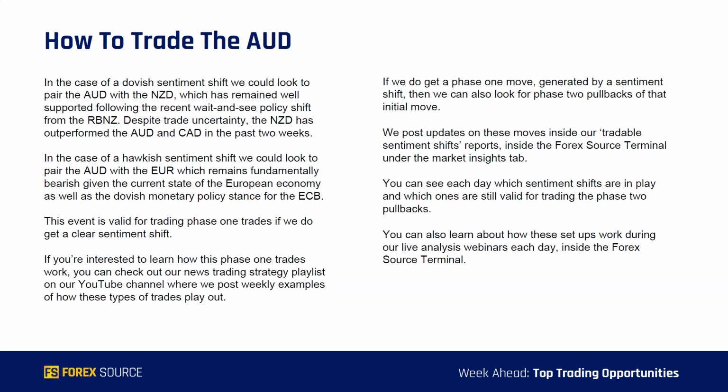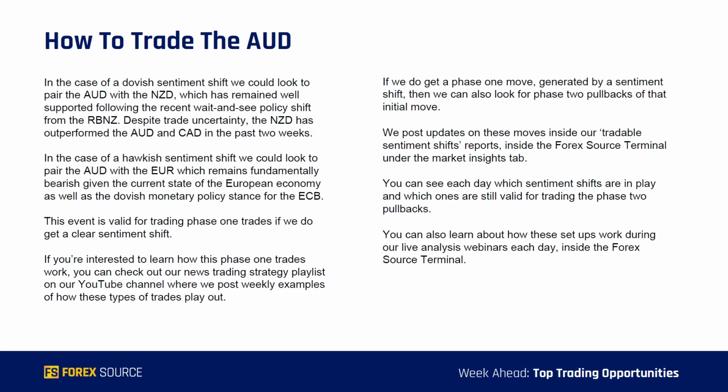How to actually trade the Aussie, which pairs to pair with the Aussie in case of a dovish or hawkish sentiment shift. Now, in the case of a dovish sentiment shift, we could look to pair the Aussie with the Kiwi dollar, which has remained well supported following the recent wait-and-see policy shift from the RBNZ. And despite the ongoing trade uncertainty, the Kiwi dollar has outperformed the Aussie and the CAD in the past 2 weeks, even when we had certain risk sentiment tones in the market. So if we do see a dovish sentiment shift, we can look to pair the Aussie with the Kiwi.